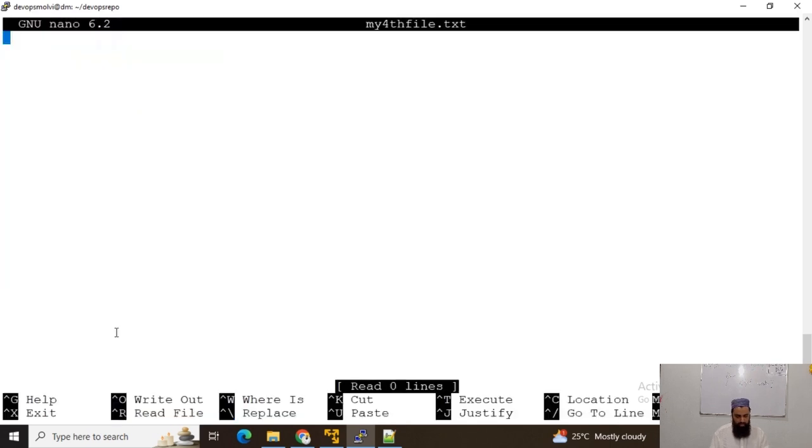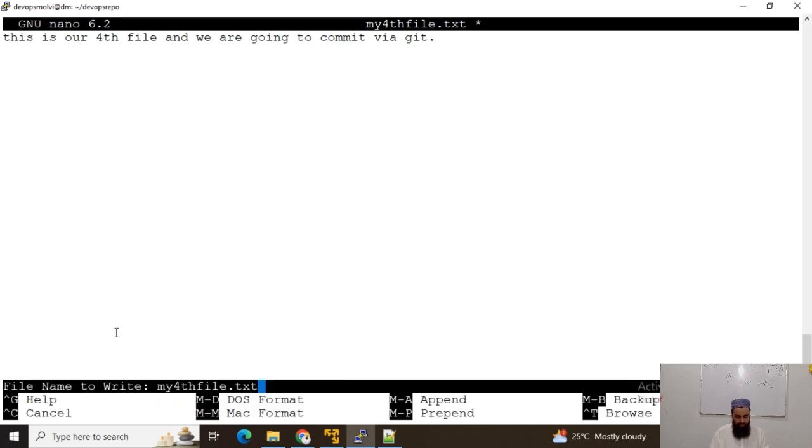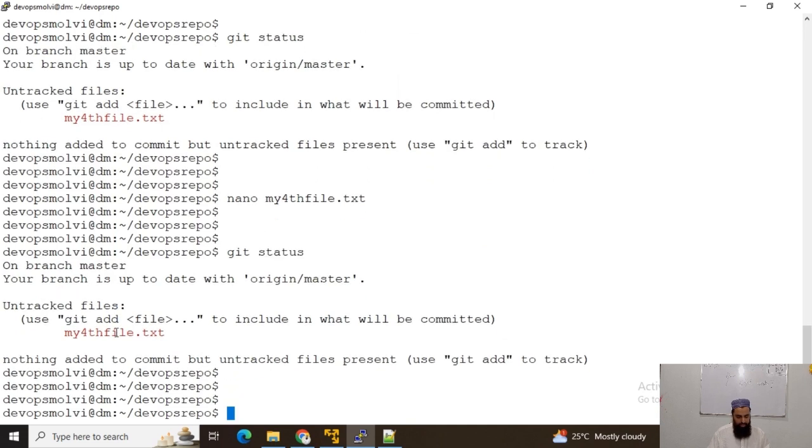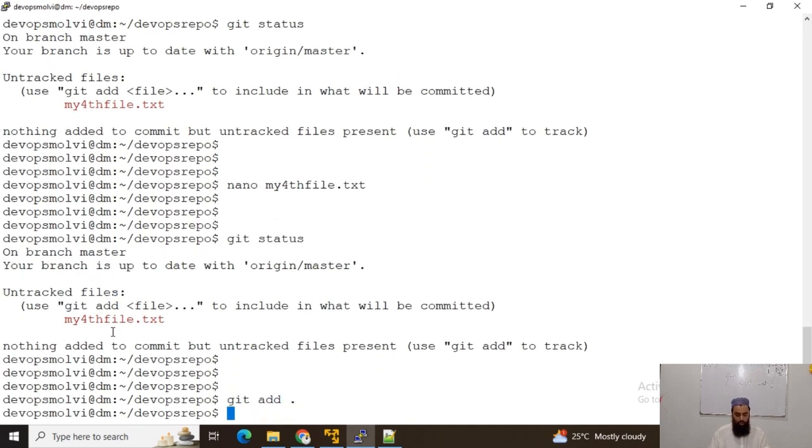This is our fourth file and we are going to commit via git. Okay, and yes, git status, now it has been modified as well. So I will git add dot.